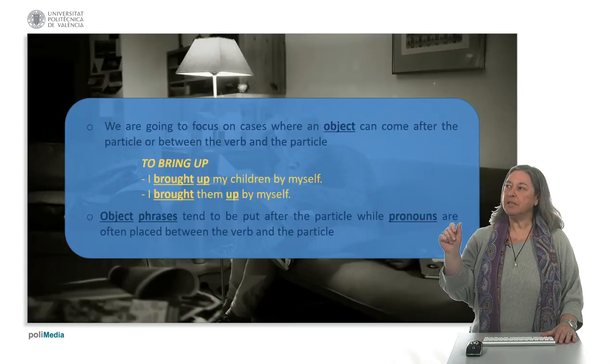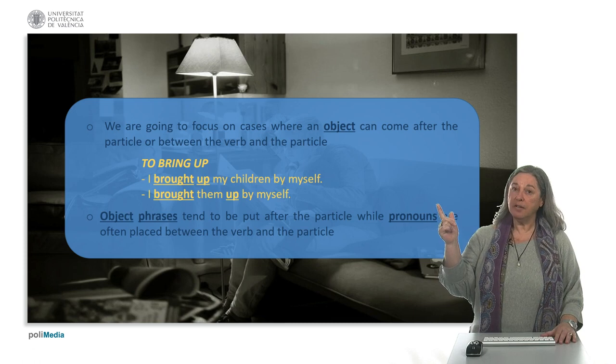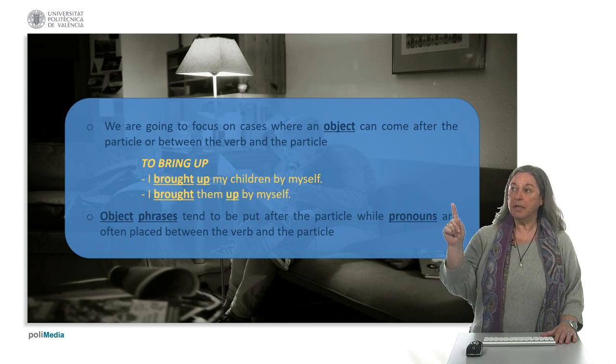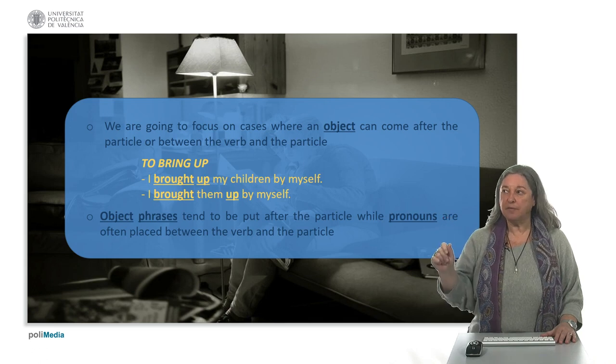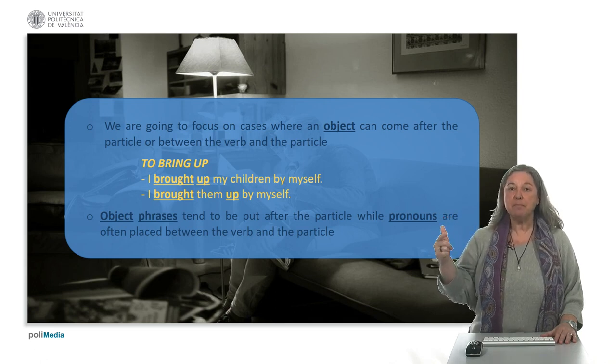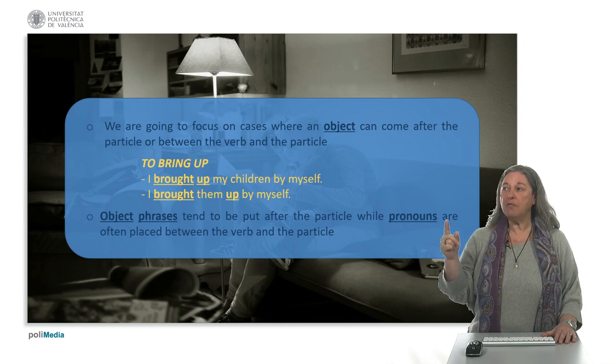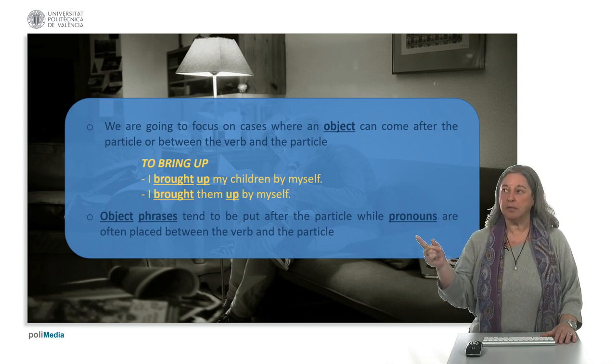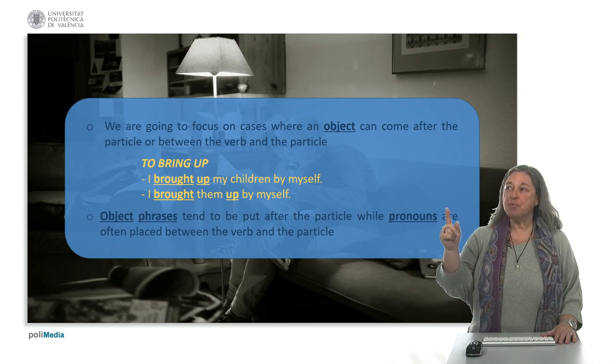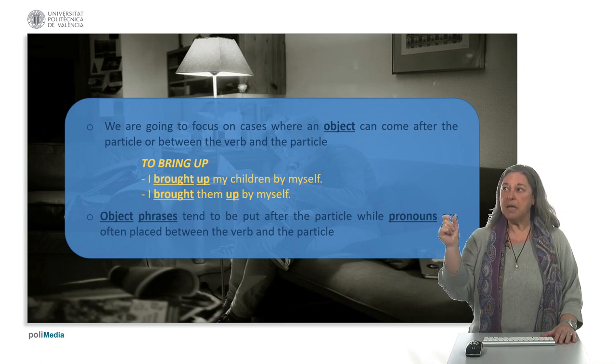We're going to focus on cases where an object can come after the particle or between the verb and the particle. For example, the verb to bring up. I brought up my children by myself. I brought them up by myself. Object phrases tend to be put after the particle, while pronouns are often placed between the verb and the particle. As you can see there, I brought them up by myself. We put the pronoun in between the main verb and the particle.